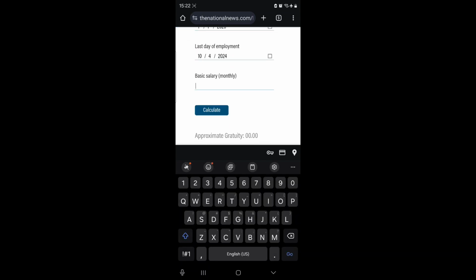Next, they are going to ask you for your basic salary. Like I said, it is not your total salary. It is your basic salary as seen on your salary breakdown. So let us say in the example it is 2,000. I put 2,000 dirhams, and all you need to do next is just press calculate.